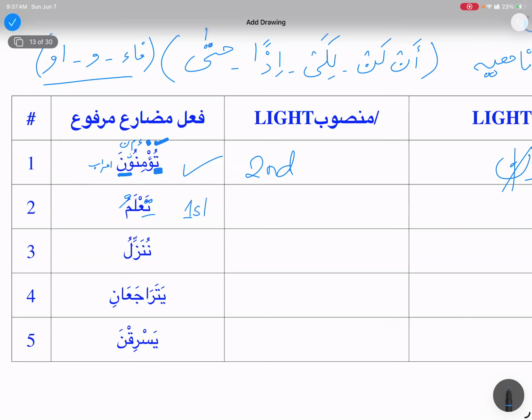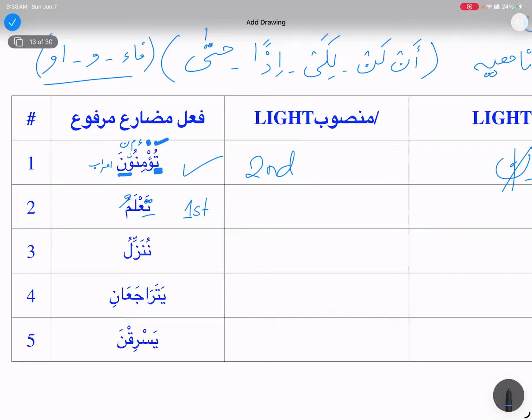First group, because it is ending on dhamma. Now if it belongs to our first group, how many ways can I see fi'l mudari' as marfu? Dhammatul Zahira and Dhammatul Muqaddara. So there are two ways: either the dhamma would be seen, or it could be Dhammatul Muqaddara.